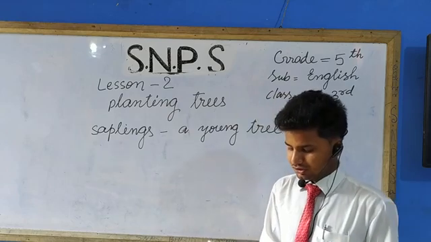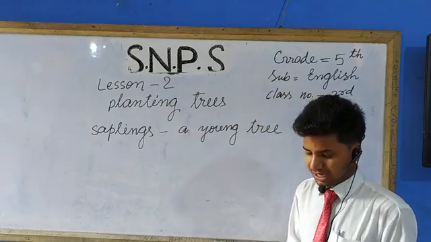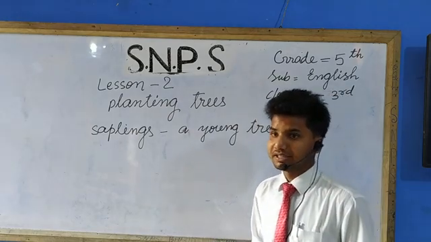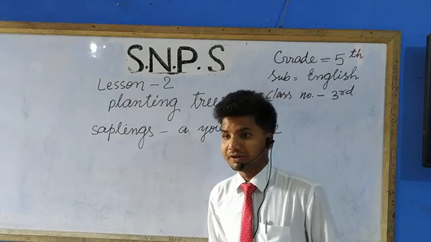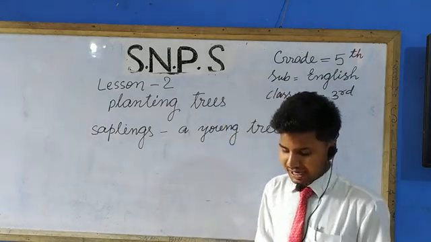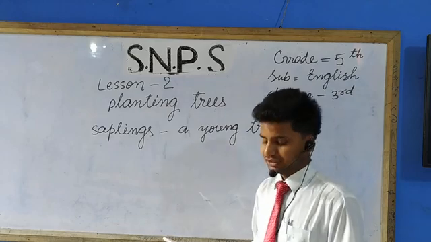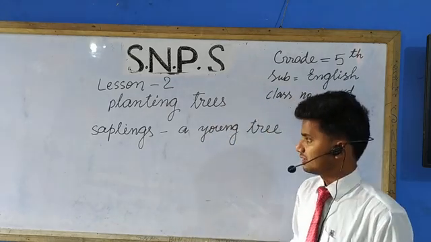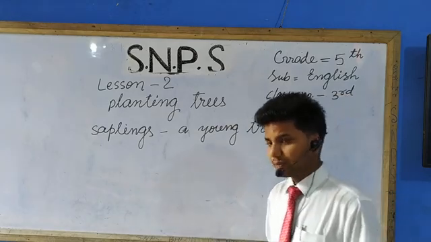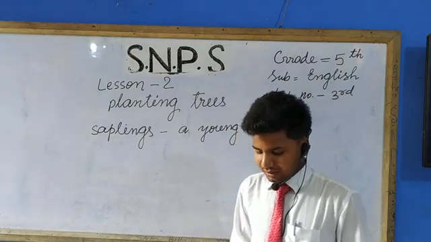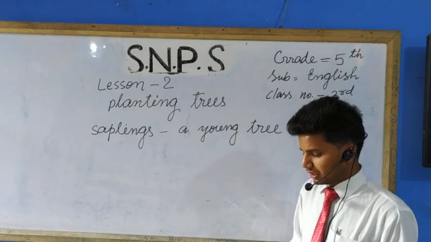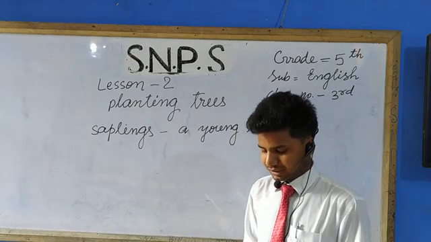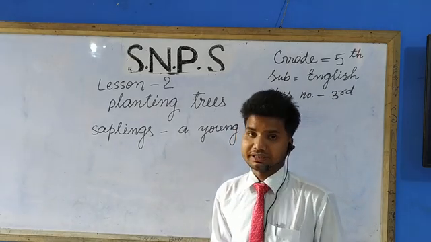Their roots will stop the soil from being washed away. That means these young trees will grow into big trees one day. Their roots will stop the soil from being washed away. The river banks will be safe, said grandpa.